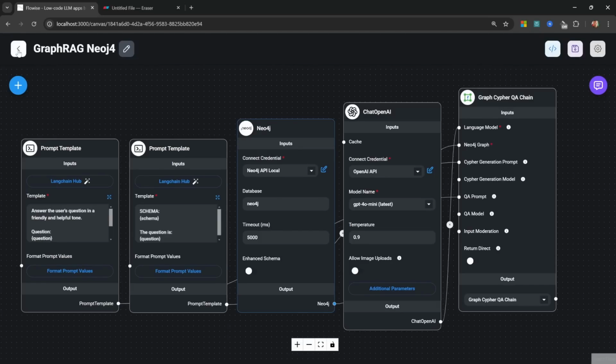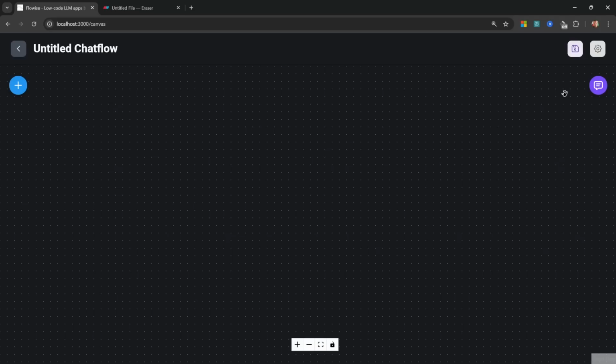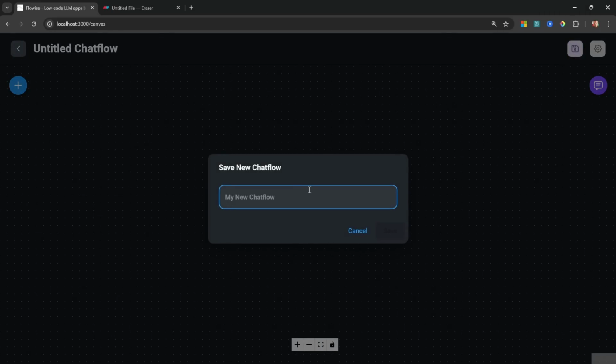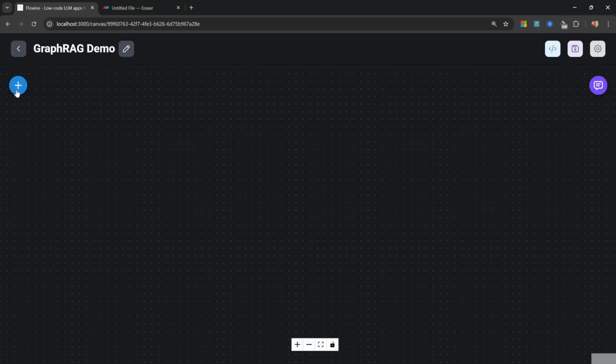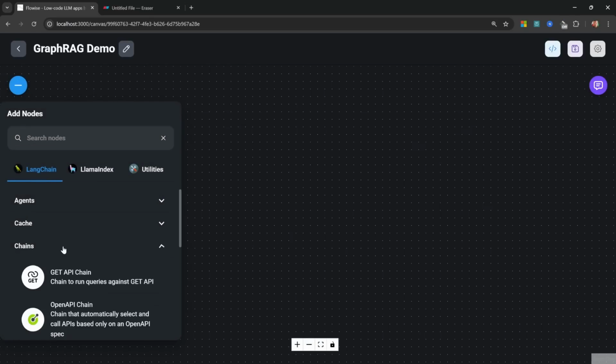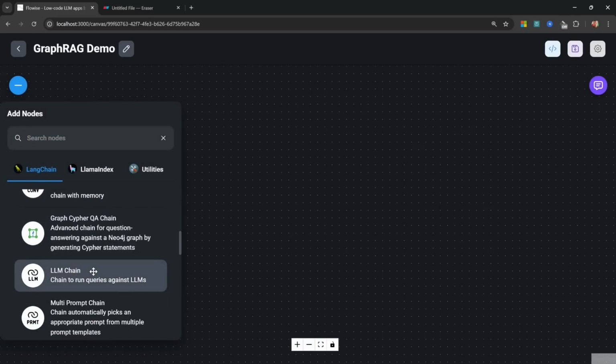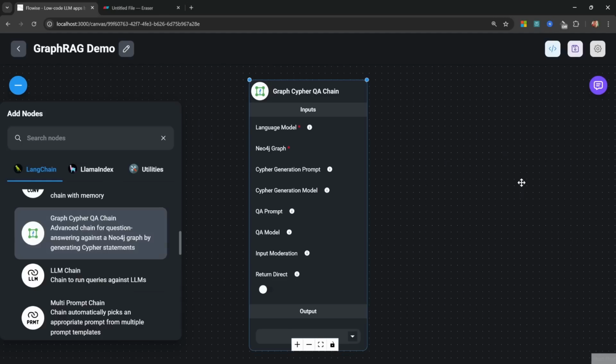So let's build our project from scratch. I'll create a new chatflow. Let's give it a name like GraphRAG demo. Let's go to add nodes. Let's open chains, and within chains, let's add the GraphCypherQAChain.